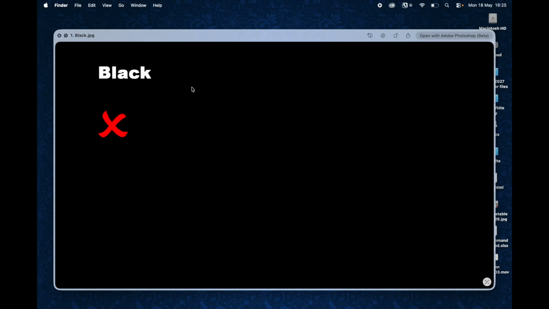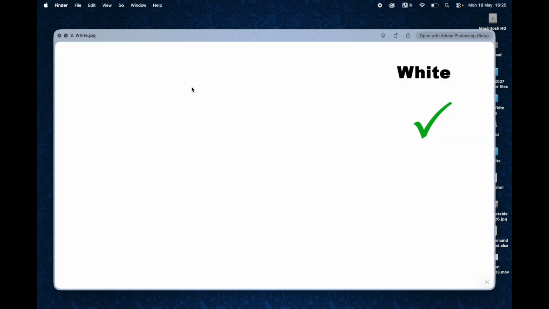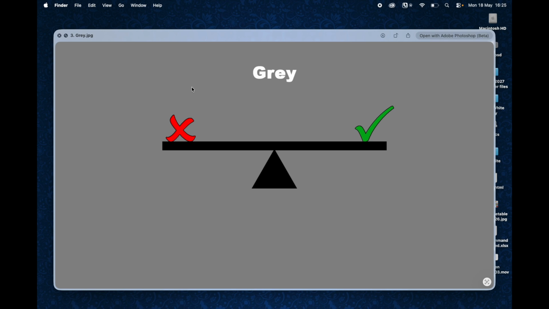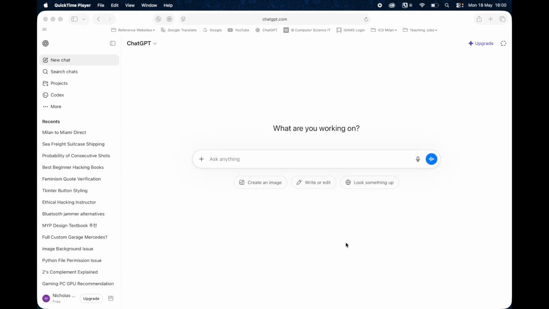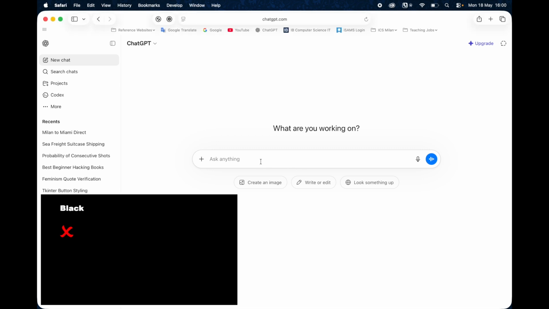This video is going to be called the black, white, and grey areas of using AI. It's designed to answer those questions about, can I use AI in class with my project that I'm currently building? So let's start talking about the black section of the black, white, and grey concept.